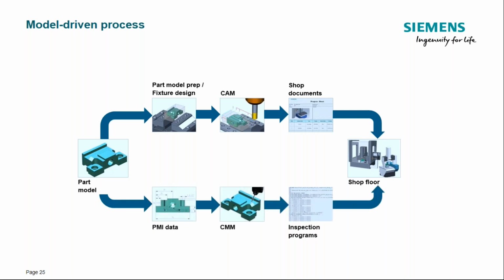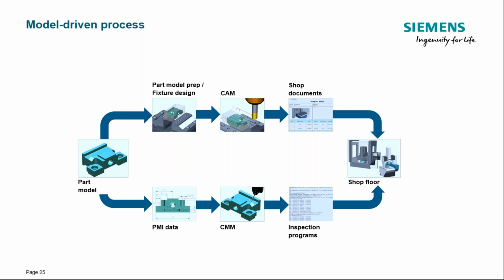In parallel, your quality team can work on defining the inspection process. So what we're seeing is that companies are increasingly using PMI, or product manufacturing information, attached to the model. The PMI data can include the tolerance and surface finish information. Traditionally, this info would have been on drawings, and you need to manually enter this data into your CAD or CMM system.